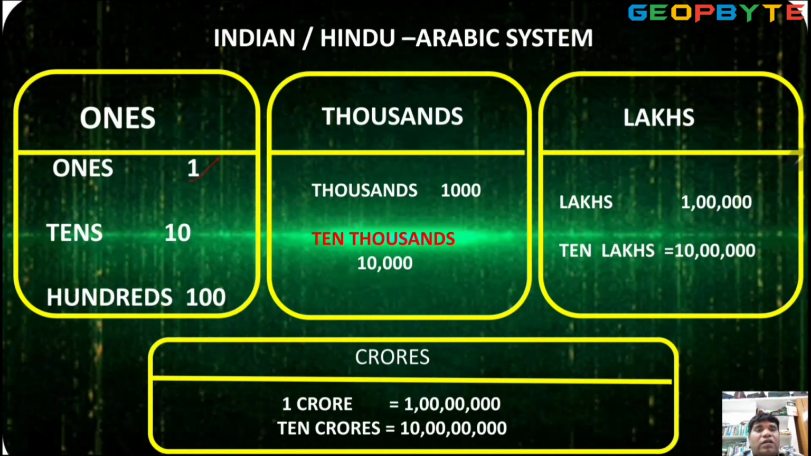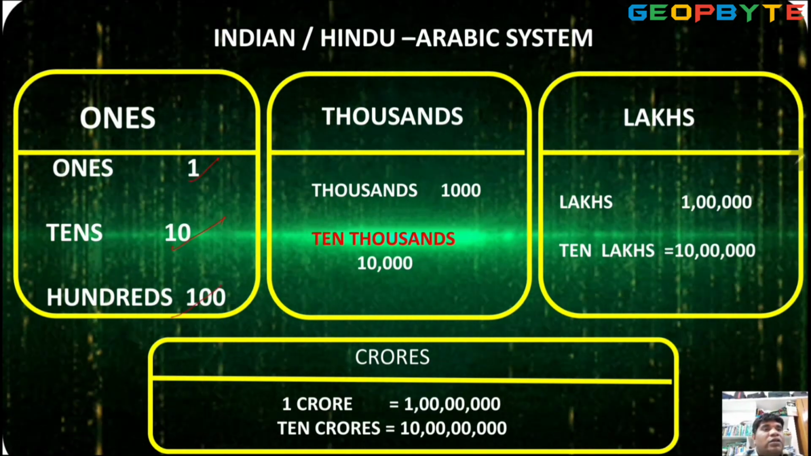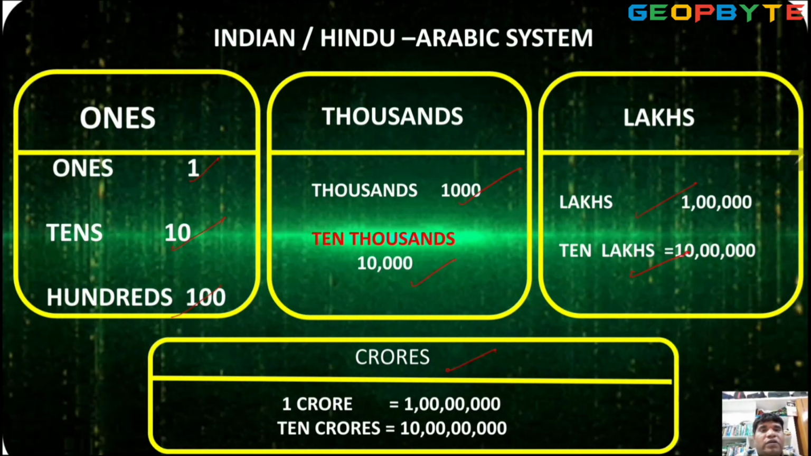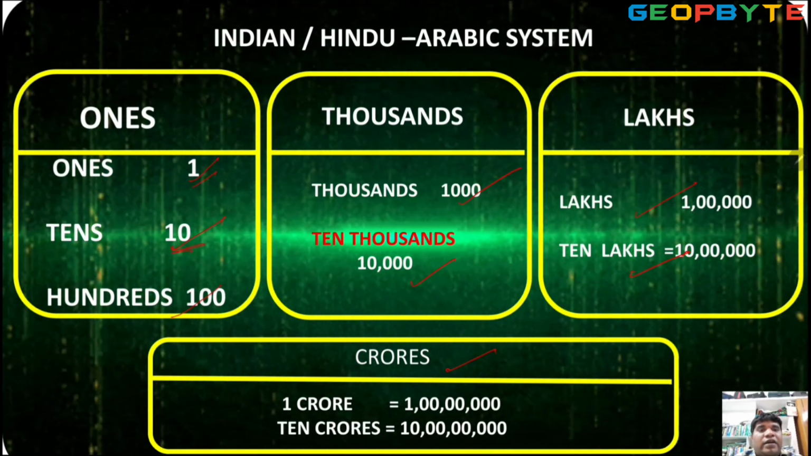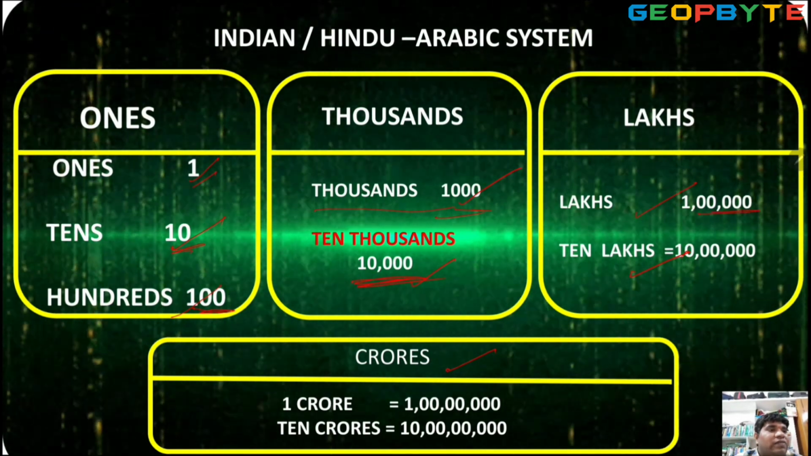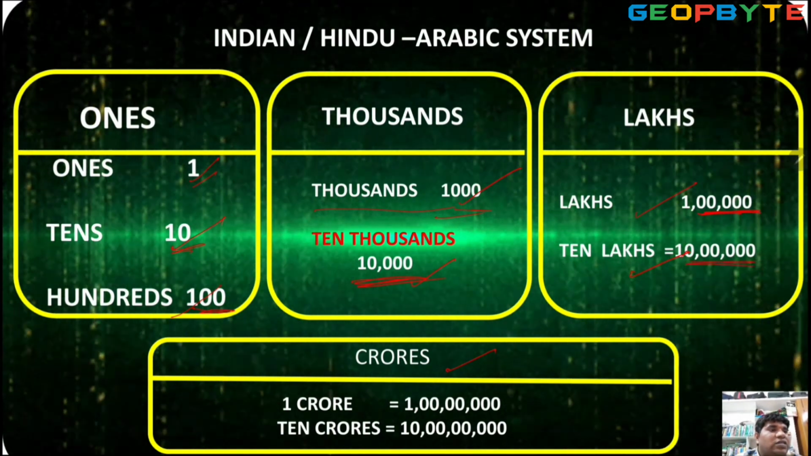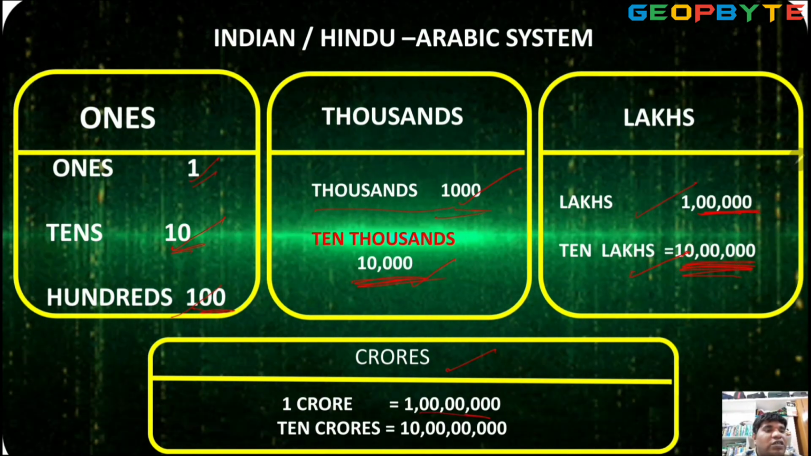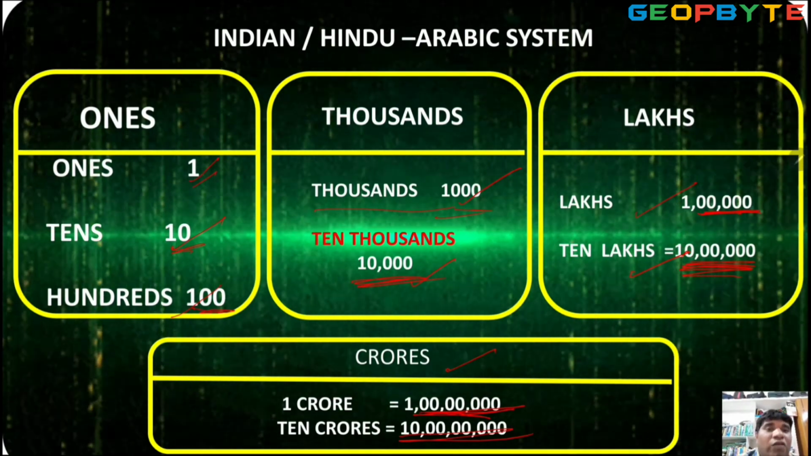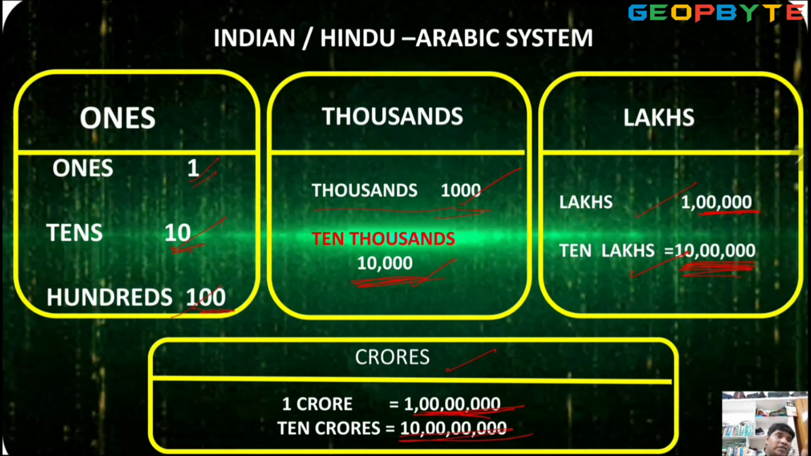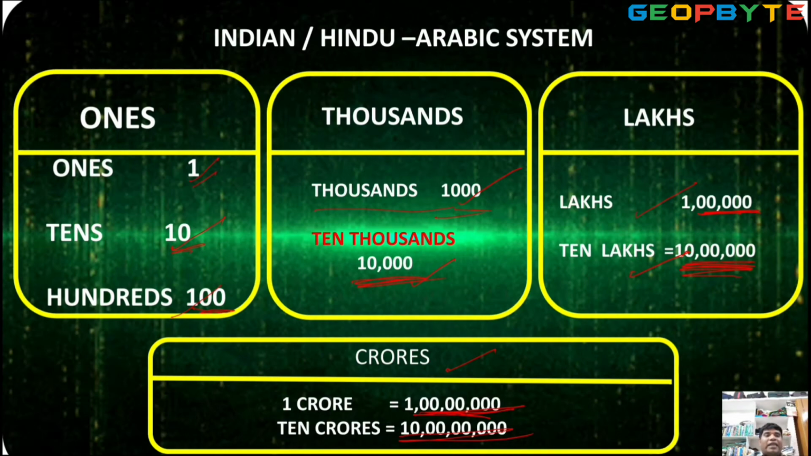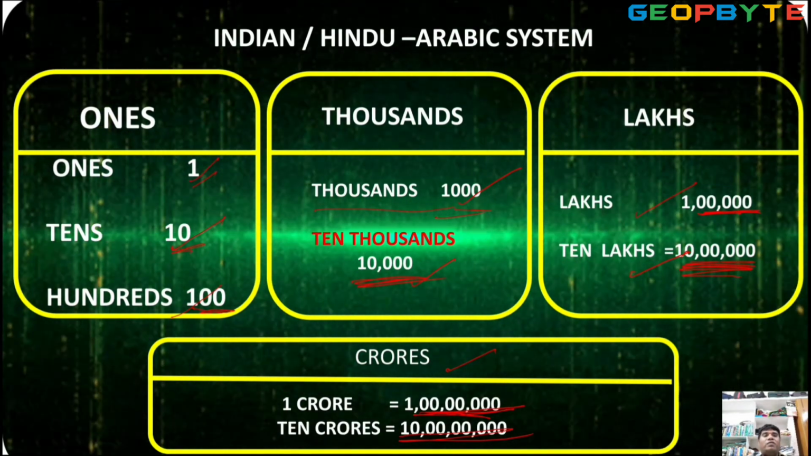Ones, tens, hundreds, thousands, 10,000, lakhs, 10 lakhs, crore. Ones is one, tens means one 0 added, hundreds two zeros, thousand three zeros, 10,000 four zeros, lakhs five zeros, 10 lakhs six zeros, 1 crore seven zeros, 10 crores eight zeros. You can observe the 1 is shifted: 100, 1000, 10,000, lakhs, 10 lakhs, 1 crore. Got it?